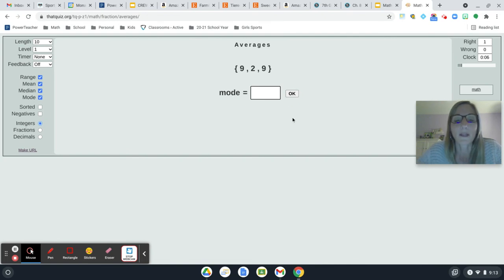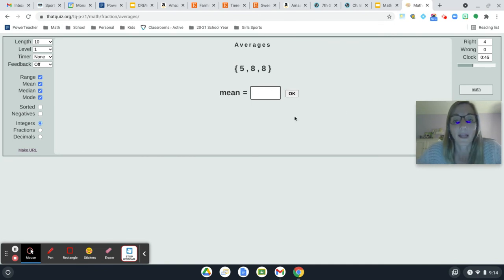And then keep going. The next question is going to ask you mode. So be careful, read carefully, and notice what it's going to bring up for you. Mode is the most frequent. If you look in that data set, 9 is appearing twice, and that's the most frequent number. Your range is your highest number minus your lowest. So 7 minus 5, 2 is your range. It's going to ask you median again, and if you put 9, it would be incorrect. You have an odd set of numbers there. But if you go least to greatest, you're going to go 2, 3, 3, 3, and 9. So that middle number is going to be 3.